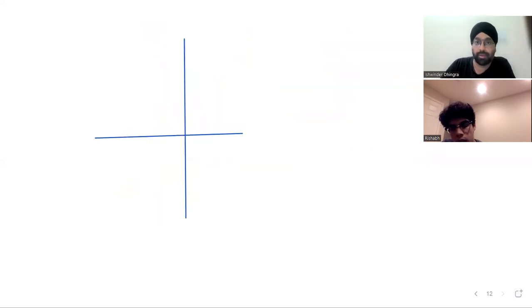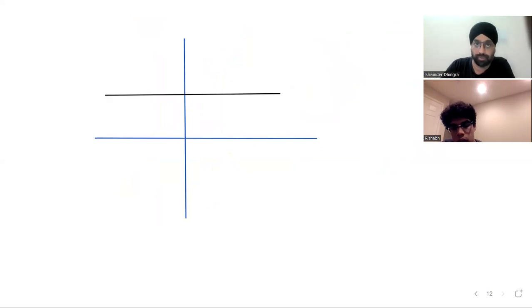Let's suppose we have a line parallel to the x-axis. What is the slope? You must have seen this. Now, what is the slope? Let's say this line is N. What is the slope of the line?